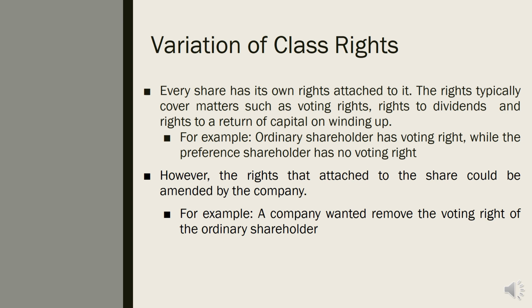Let's go to this slide. The rights typically, we said that a share has its own right attached to it. For example, ordinary shareholders have voting right, while preference shareholders have no voting right. However, the right attached to the share could be amended by the company. For example, now a company wants to remove the voting right of ordinary shareholders. So this is what we call variation of class rights. This is just an example.